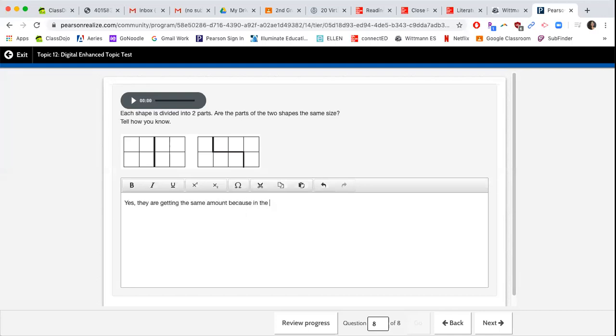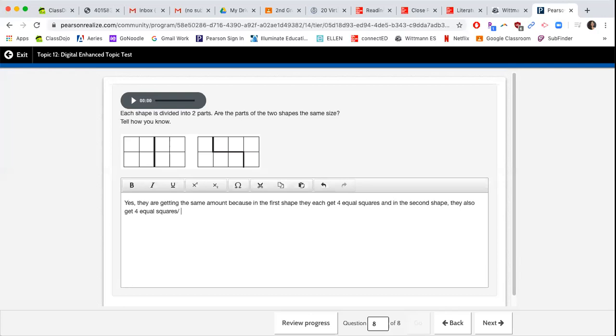because in the first shape, they each get 4 equal squares, and in the second shape, they also get 4 equal squares.